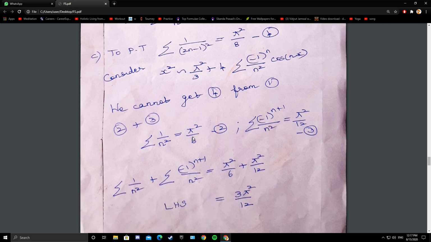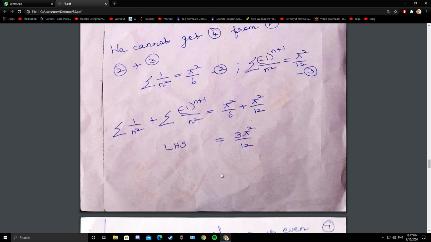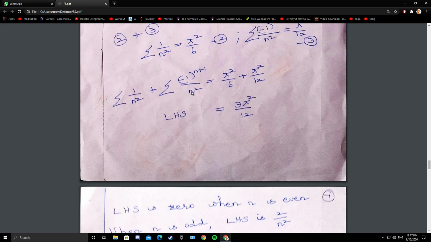So the right side is pi square by 6 plus pi square by 12, that is 3 pi square by 12. Left side, summation 1 by n square plus summation minus 1 whole power n plus 1 by n square. The denominator is same, that is n square. So you can add the numerators.